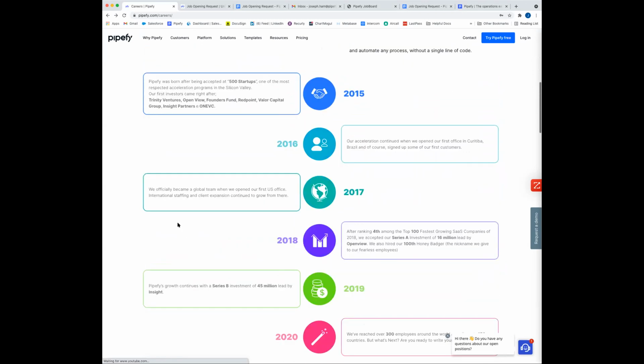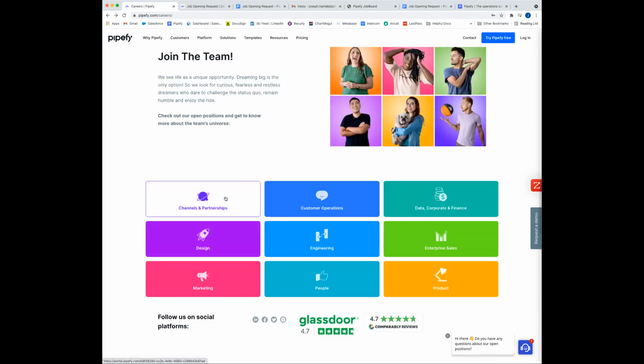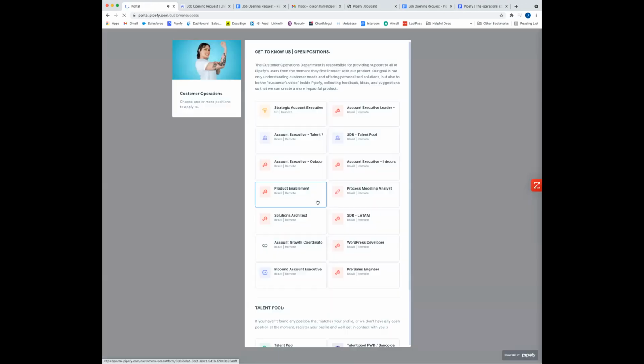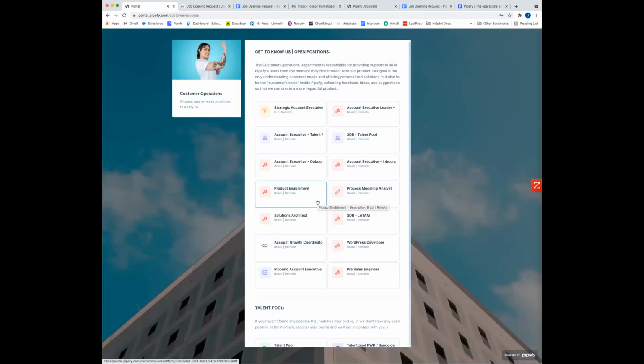But as I scroll down, you'll see that we actually have our job postings right here. And the reason I bring this up is because it actually links out to one of our portals. Now, a portal is just one of the many ways inside of Pipefy and outside of Pipefy that we can actually take work in. So like Ernesto mentioned, Pipefy is really built on these three main pillars.